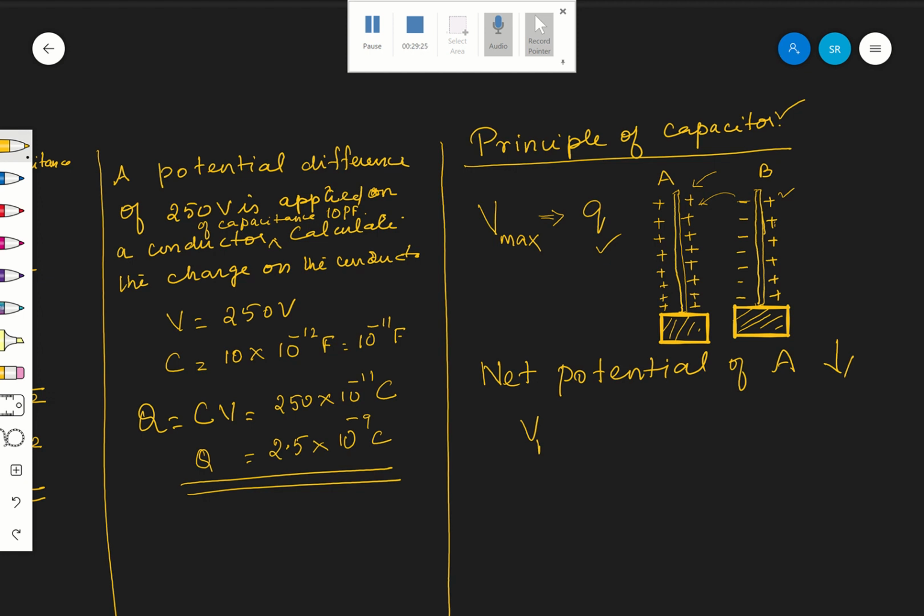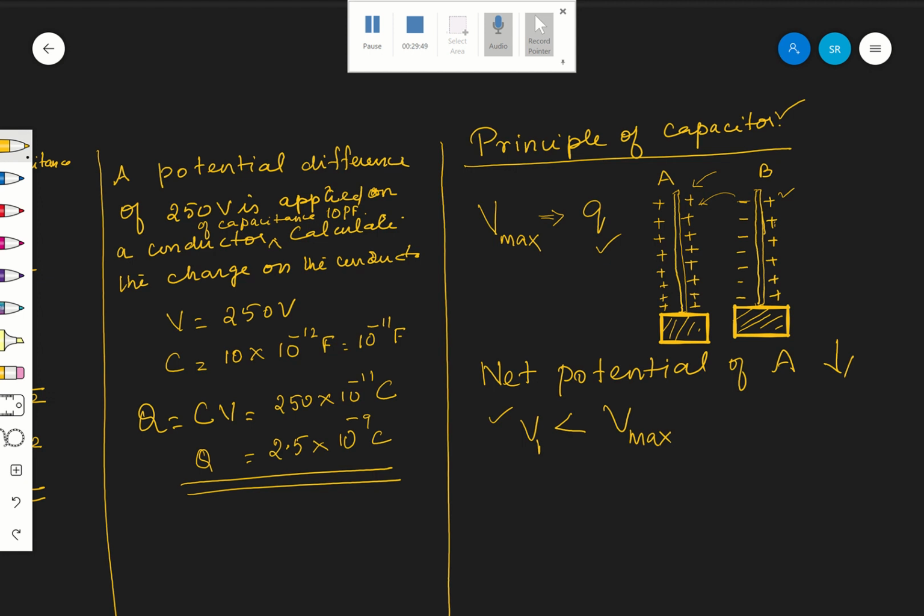Okay, now net potential of A is decreased to V1, where V1 is less than V max. This potential was V max before. Now by bringing B, another conductor, near it, what happens? Its potential is decreased to V1. Are you following? Therefore potential of A is decreased.